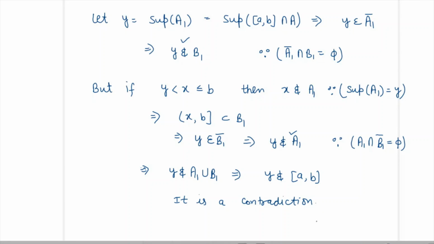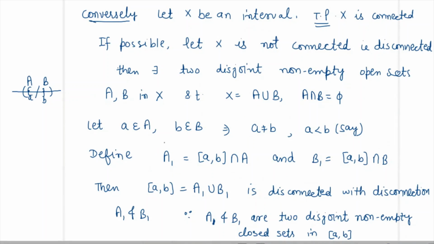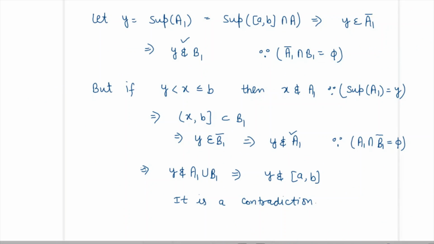So our supposition is wrong, that we have taken X is disconnected. So X must be connected if X is an interval in the real line. So our supposition is wrong, that X is disconnected. So it is not true, then X will be connected only.